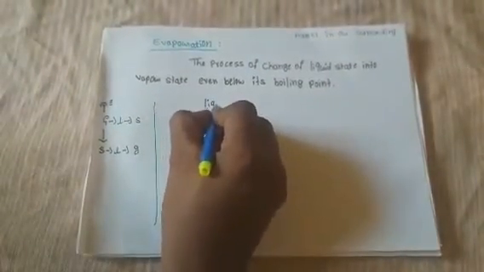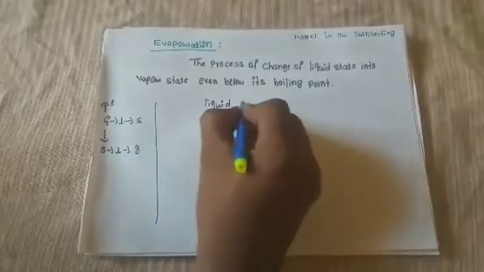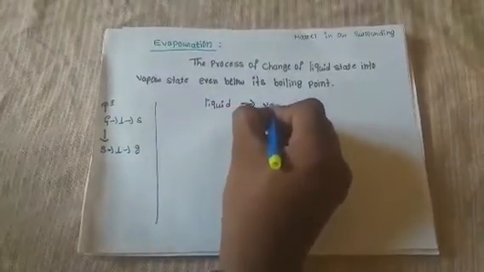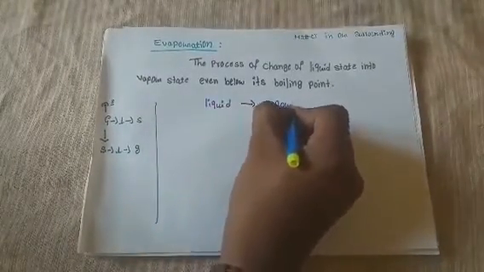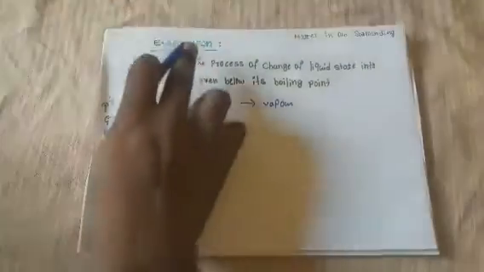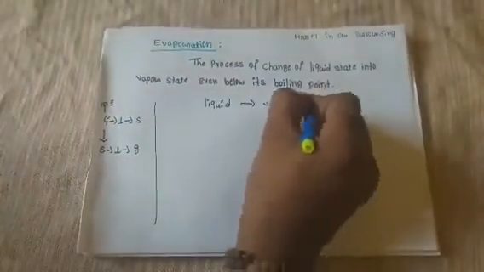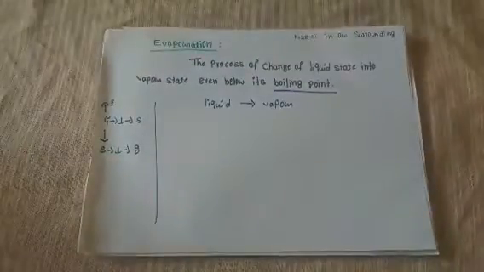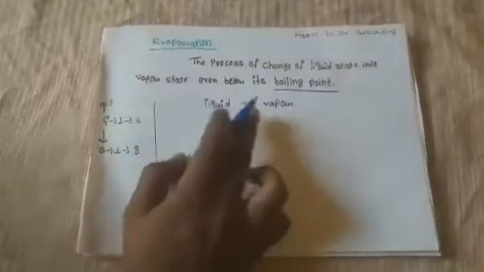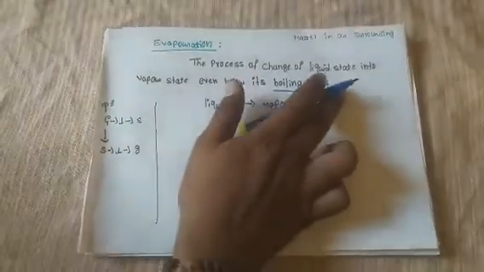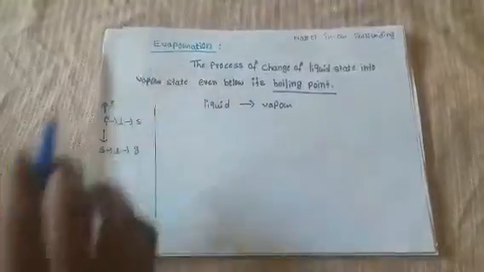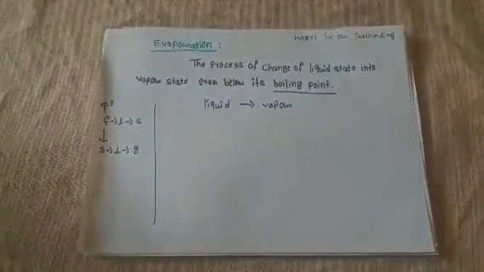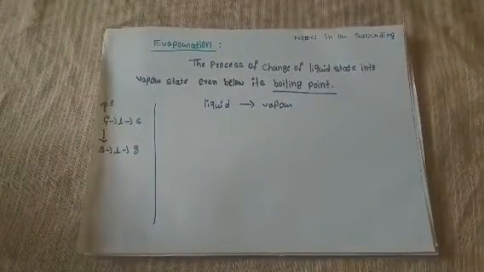If the conversion of liquid to vapor takes place below the boiling point, then we call it evaporation. Then, this evaporation is a surface phenomenon.